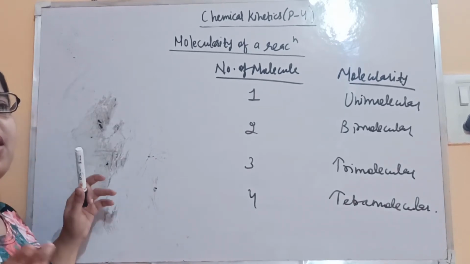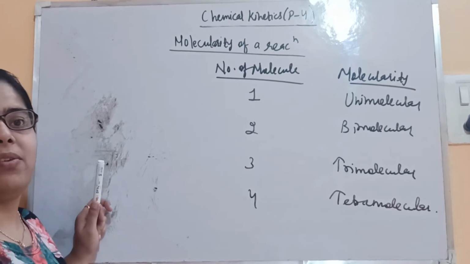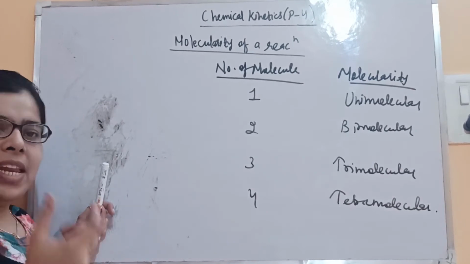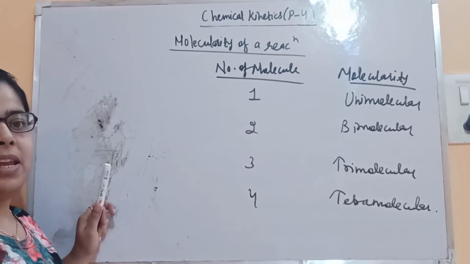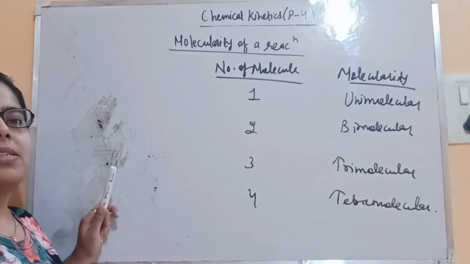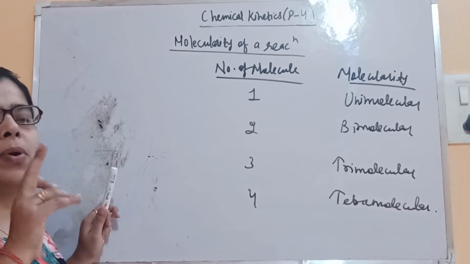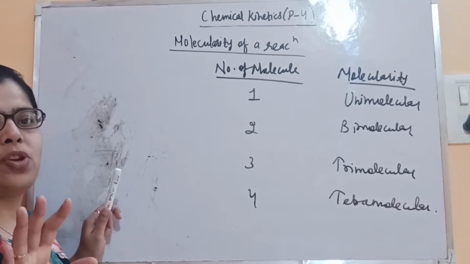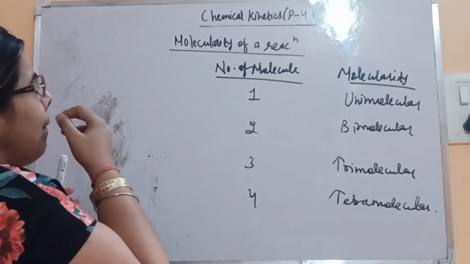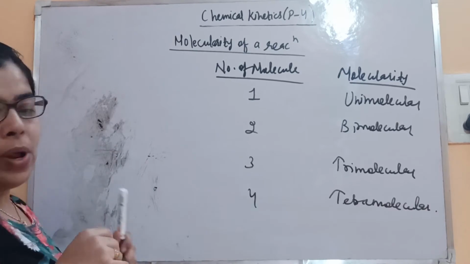It depends on whether every car has collided with one another or not. The same applies here with the molecules: are they really colliding? If a simultaneous effective collision takes place, and we'll talk about the theory later on, then only the product will get formed, otherwise there is no formation of the product. So this is about molecularity.